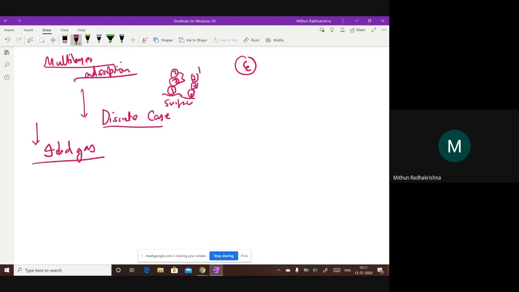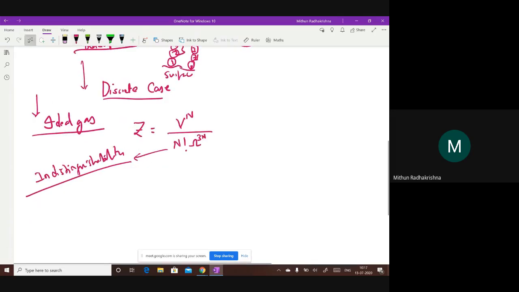Okay, and for the ideal gas, what is the partition function Z? Does anybody remember? V to the power N upon lambda to the power 3N, N factorial. Yeah. And here, remember, this N factorial comes because of indistinguishability. And this lambda is h square by 2 pi m kT, to the power half. And this h is coming because of some quantum aspects which we looked at, right?